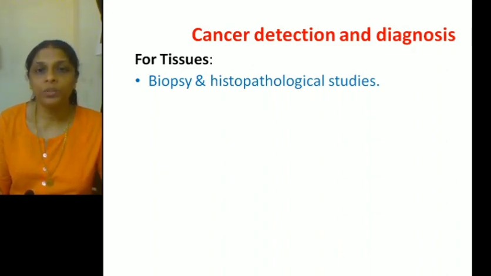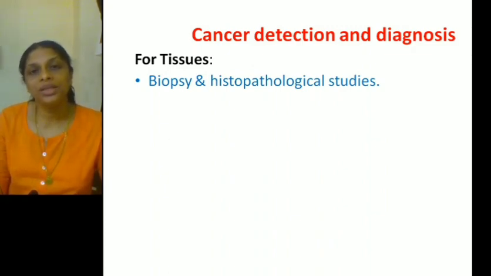Now, what is biopsy? There are two words, biopsy and autopsy. You must have heard of autopsy. Autopsy is done on dead tissues, whereas biopsy is done on living tissues. Bio means life. So in living tissues, we do biopsy, and in dead tissues, we do autopsy. Now, histology.